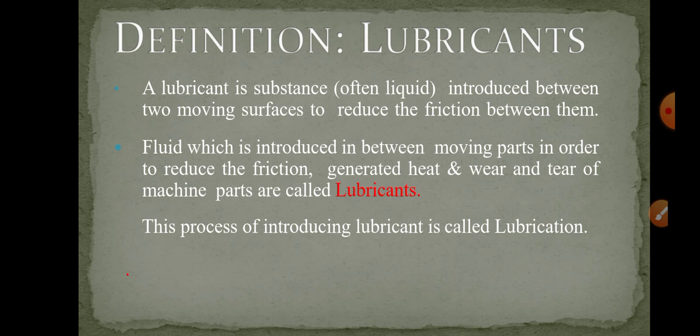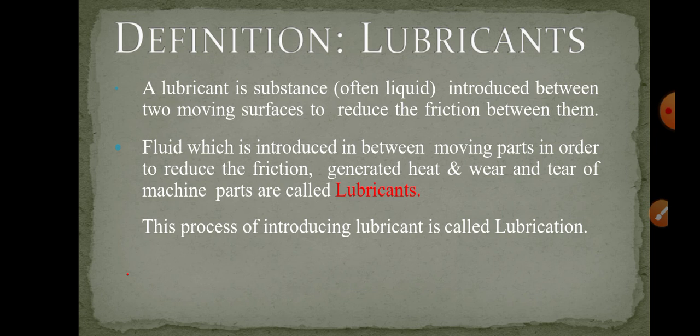So what is lubrication and what are lubricants? It has been known from ancient times that lubrication helps to reduce wear of solid surfaces. So the substance which is used to reduce the wearing and tearing is known as a lubricant. A lubricant is defined as a substance, often a liquid, introduced between two moving surfaces to reduce the friction between them.